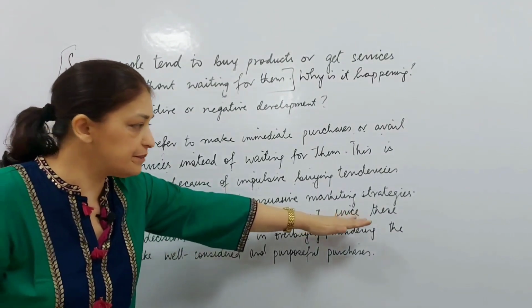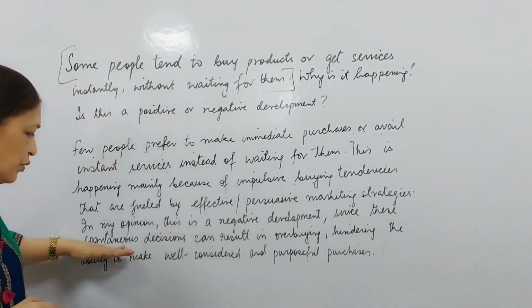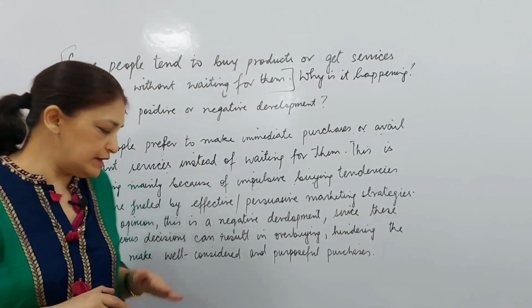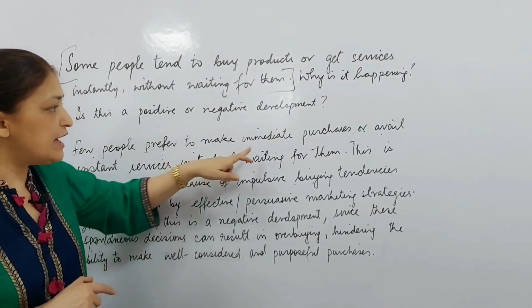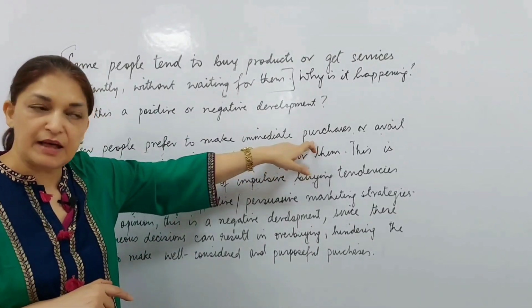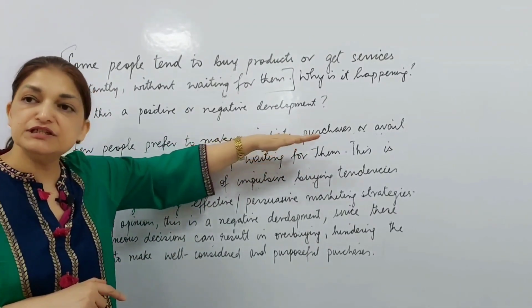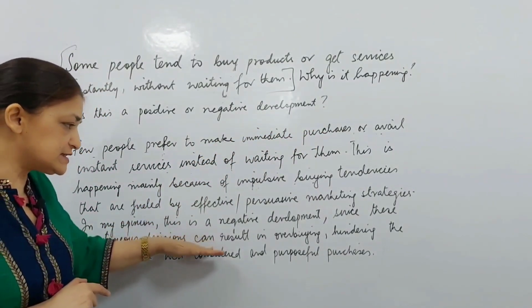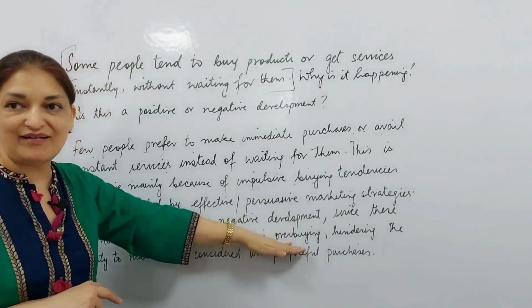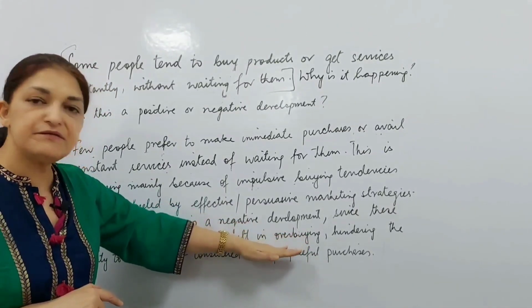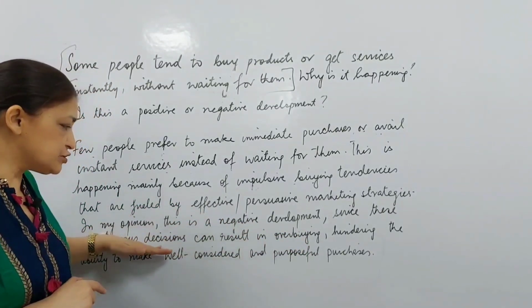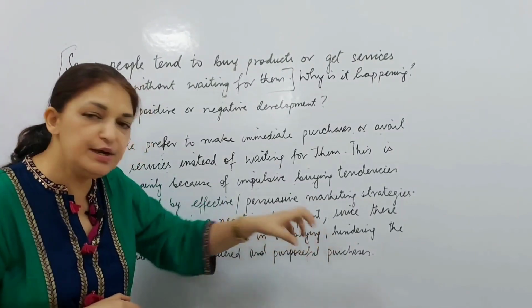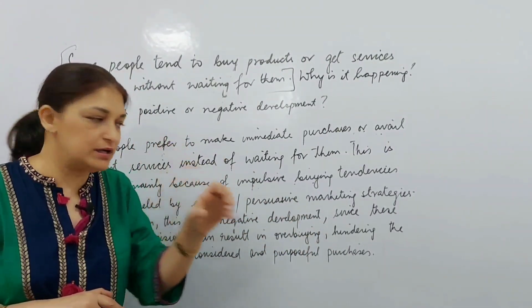Now see the reason. Since these spontaneous decisions, what are these spontaneous decisions? My immediate purchasing habits, my habit of making immediate purchases. So these spontaneous decisions can result in overbuying. So this is one negative aspect of these kinds of shopping habits. Hindering, hinder means to stop, block.